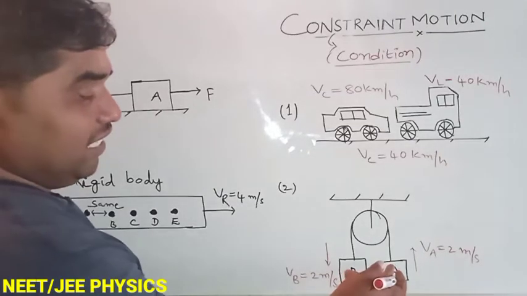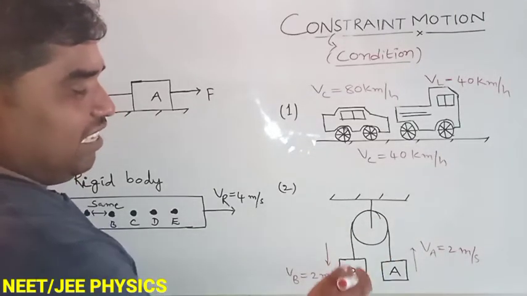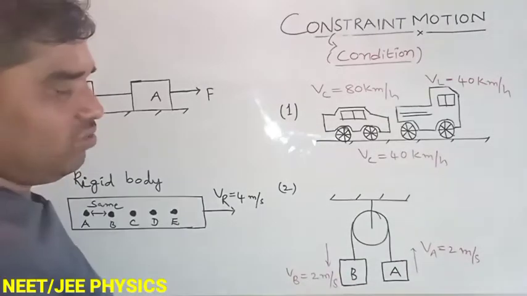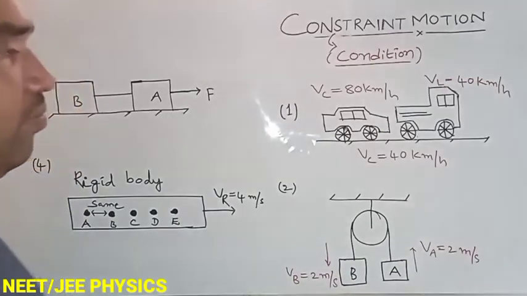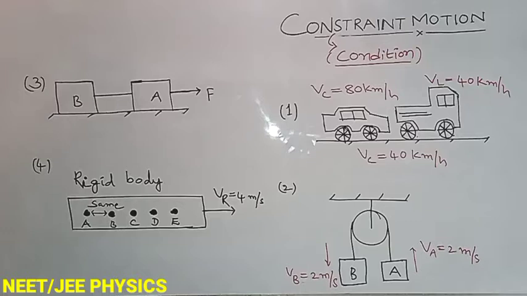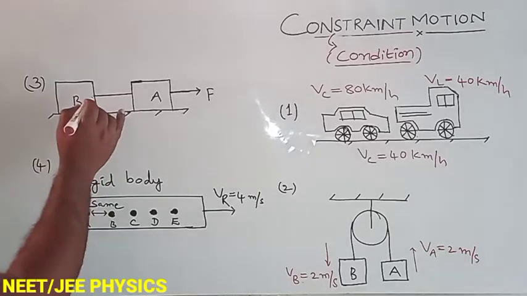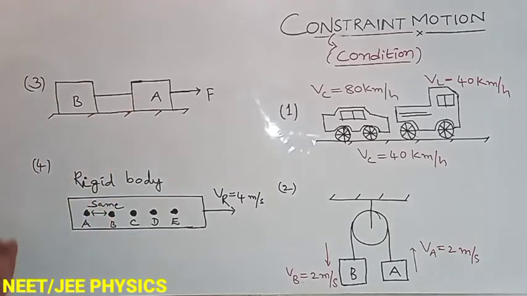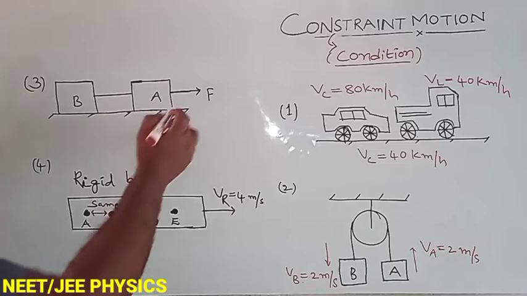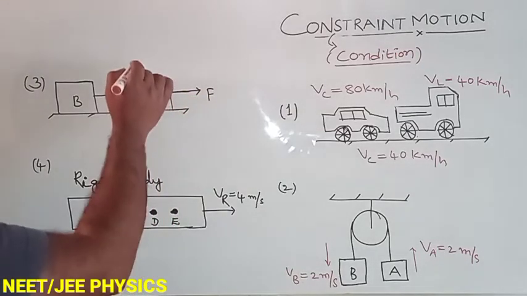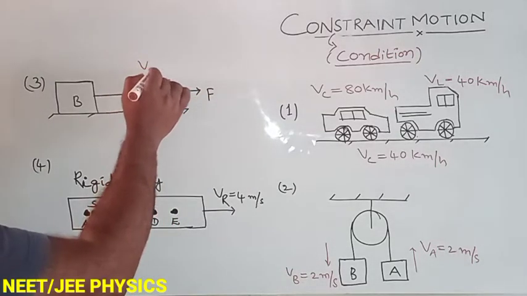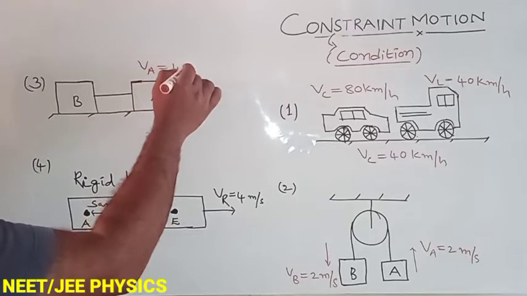What is the condition here? The string is attached to both blocks. That's why they have the same velocity. And observe this third example. In this third example, A and B are attached to a string. There is no slack between A and B. By applying force on block A, the velocity of block A is assumed as 4 meter per second.